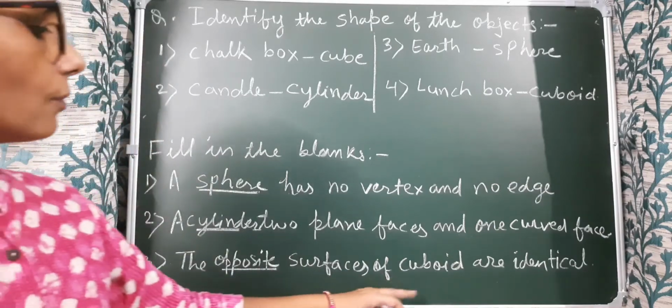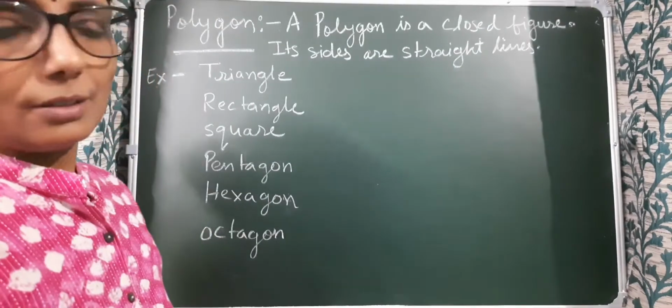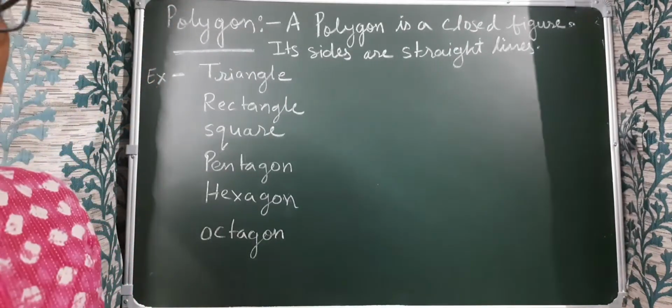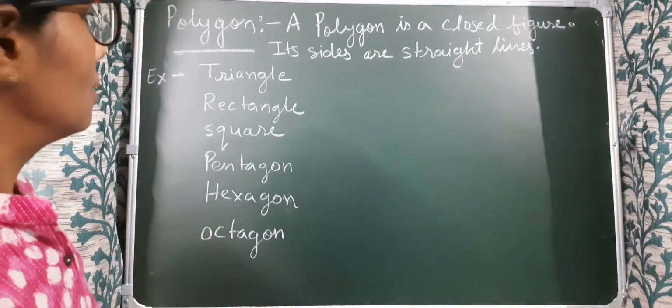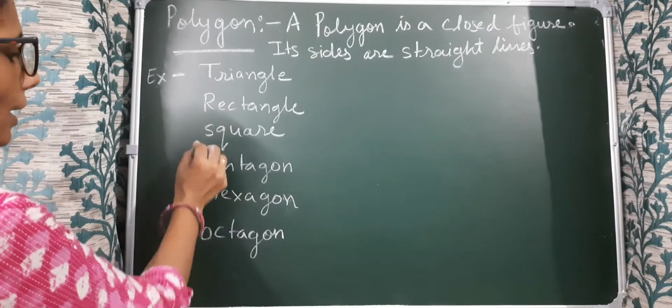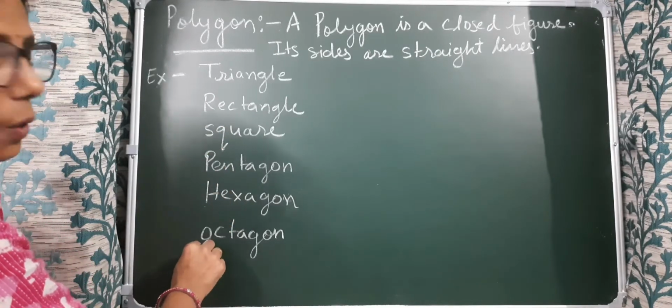Opposite surfaces of a cuboid are identical. Next, we learn about polygons. A polygon is a closed figure. Its sides are straight lines. For example, triangle, rectangle, square, pentagon, hexagon and octagon.